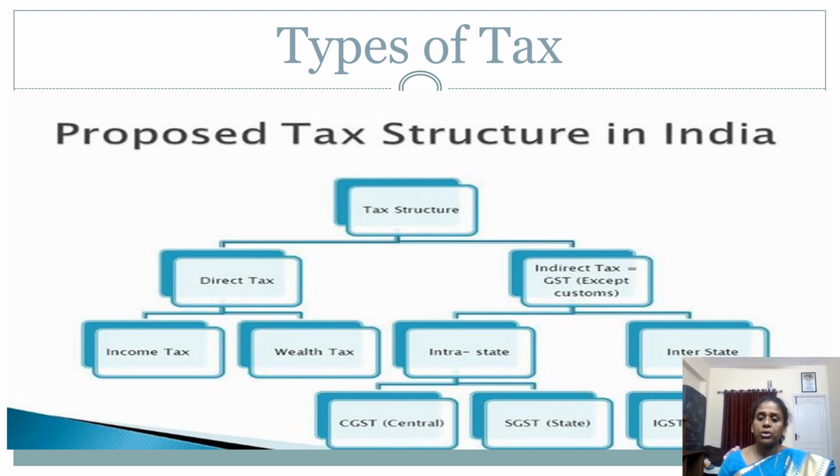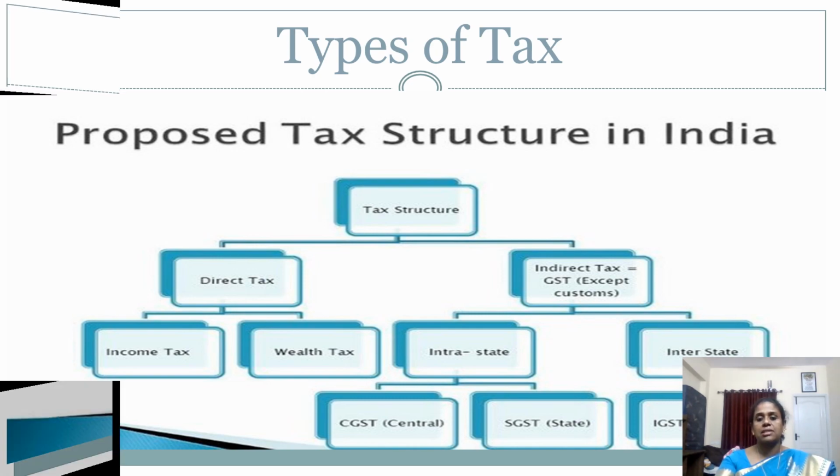Say, for example, you are going to a restaurant. You have food, and when you get a bill, you can see that GST has been added. What does it mean? It is paid by the restaurant owner, but it is collected from the people who go to that restaurant and use that food. So it is imposed on different people. The burden is shifted to different people in the case of indirect tax, and the burden is not shifted to anybody in the case of direct tax. It means what you earn, you need to pay for that as a form of tax.